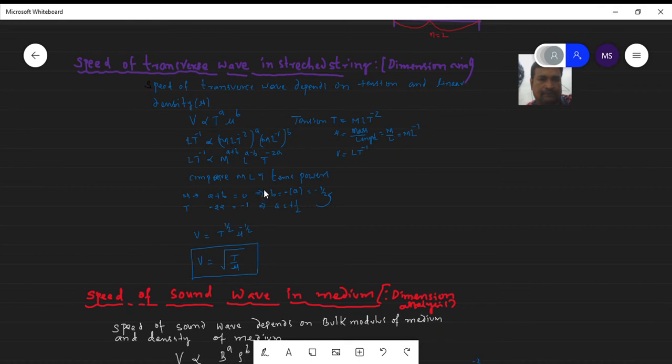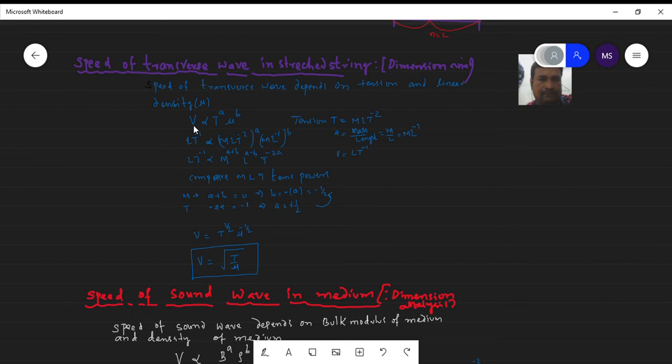So the speed of the transverse wave depends upon the tension and linear density. Only these two factors are there. So the wave speed v is proportional to T to the power of a and mu to the power of b.